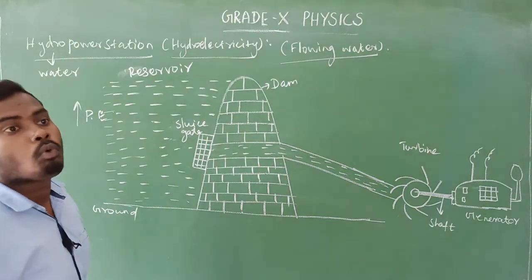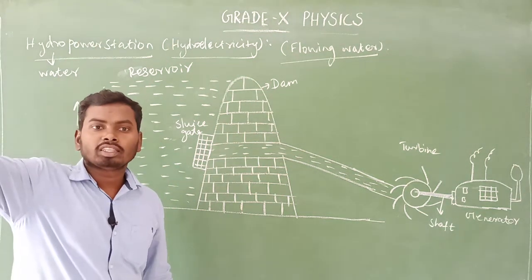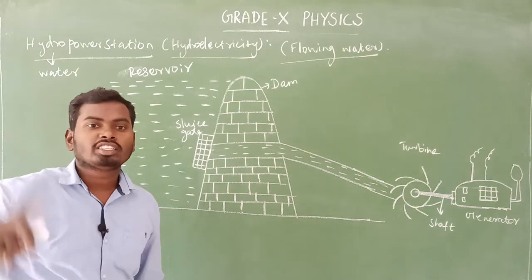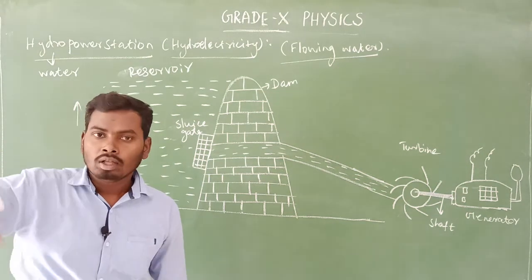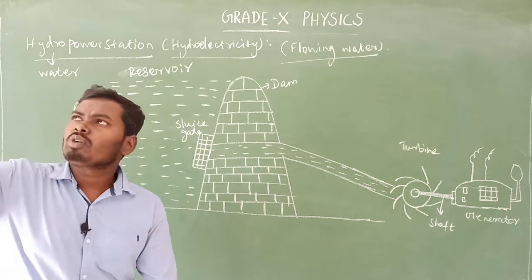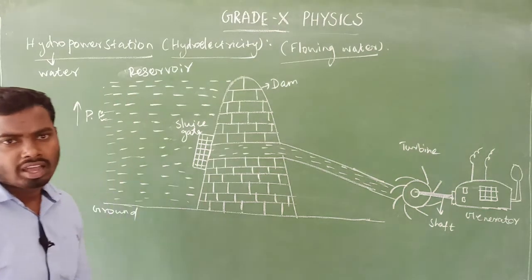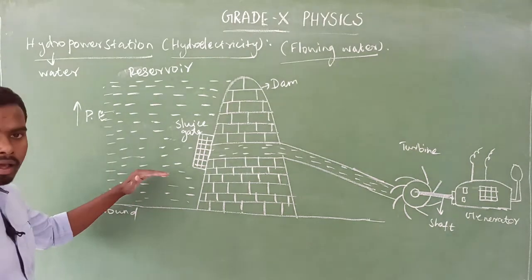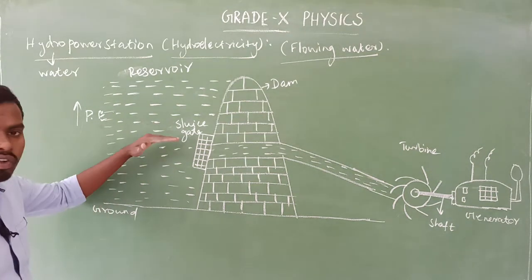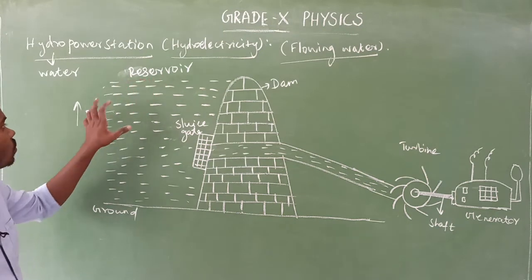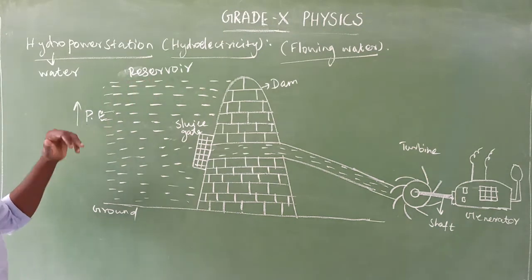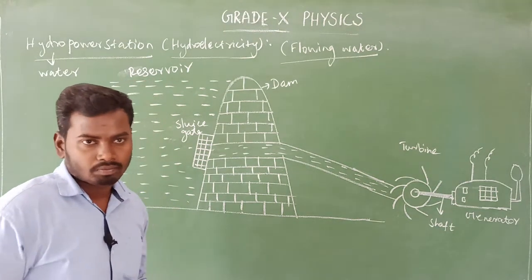That fan has potential energy because it is located some distance from the ground. So as the rainfall level increases, the water level also increases, and this water has potential energy.